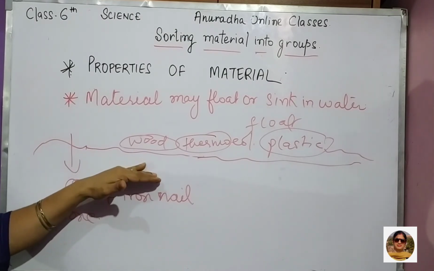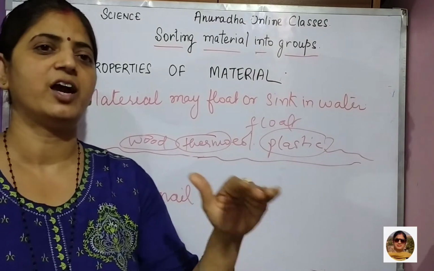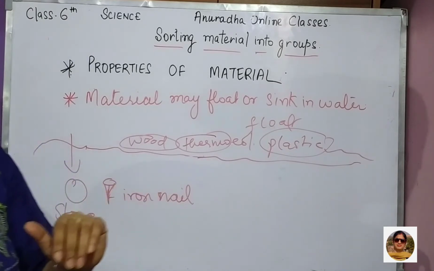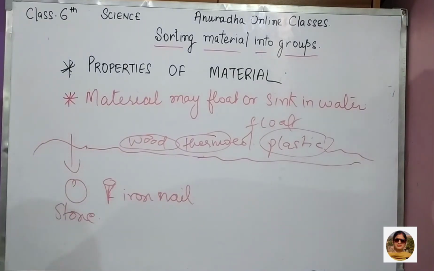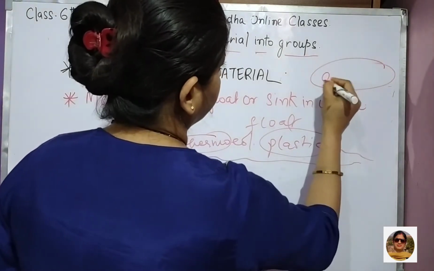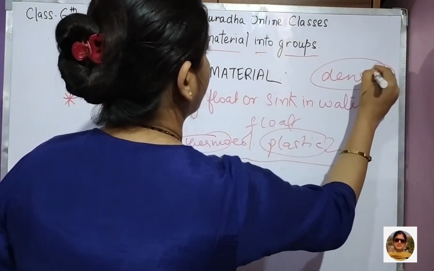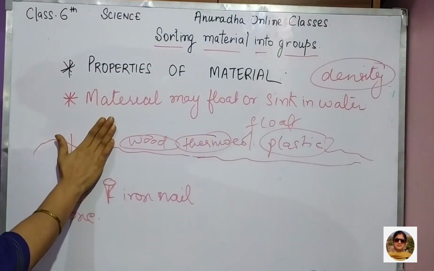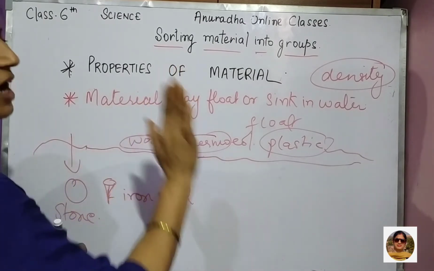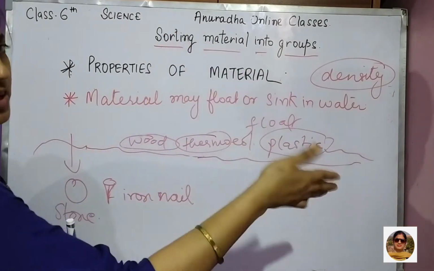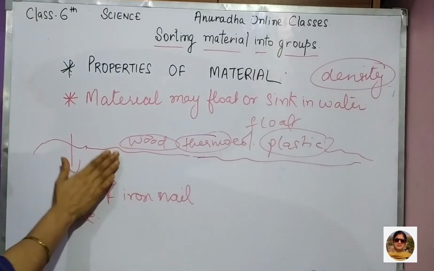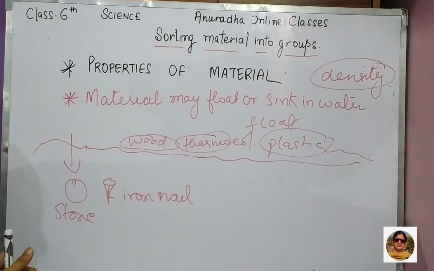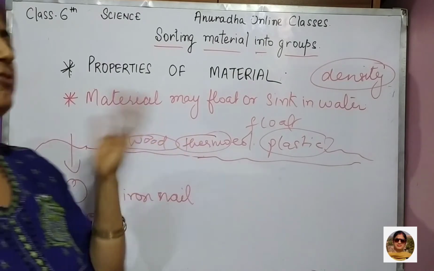Okay, that means material can be classified on the basis of whether it can float in water or sink in water. For that we are using this property known as density. Okay, that you will read further. तो इसके डिटेल में अभी नहीं जाएंगे. Just this much you know कि material can be classified on the basis of whether it floats or sinks in water. Okay, तो heavy weight वाले जो material होते हैं that just sink in water. Okay, and जो lighter होते हैं they can float on water.